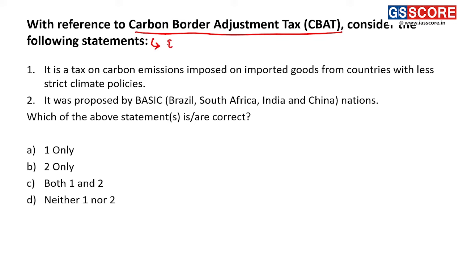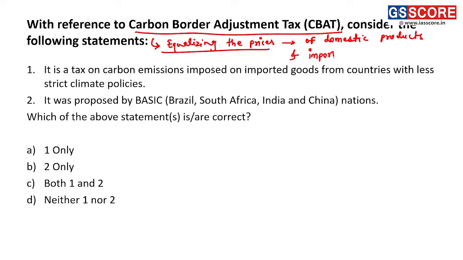It is an initiative to equalize the prices of domestic products and imported products, the products which are imported from other countries. To equalize the prices of these two, it is imposed. Right? So let us consider the statements.